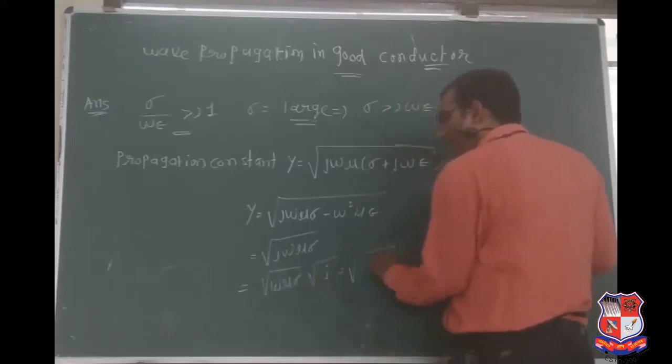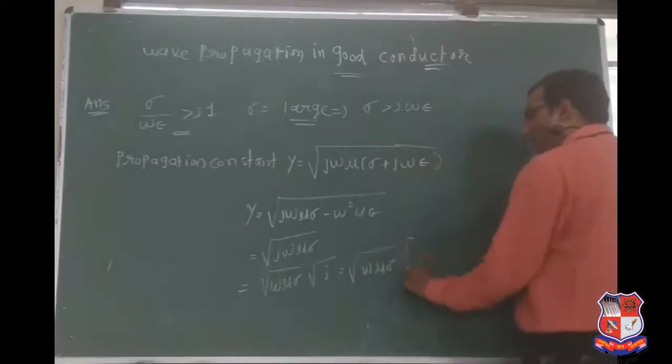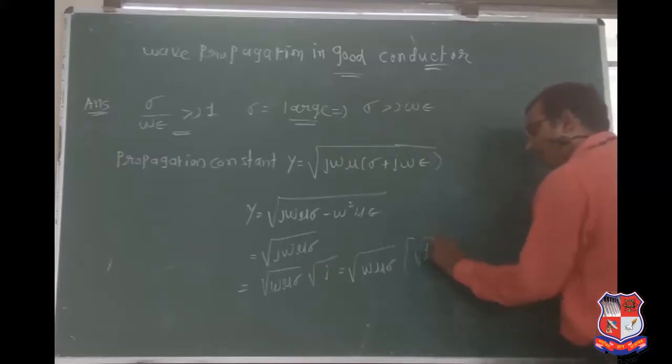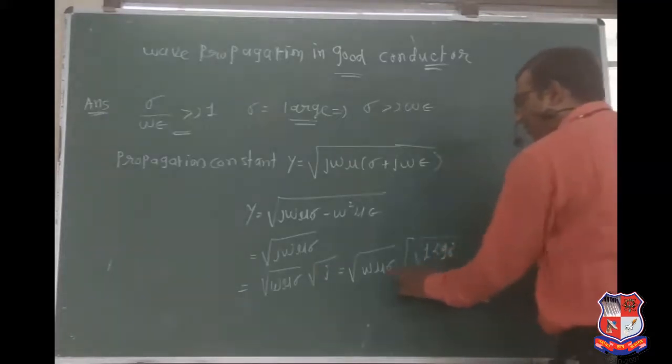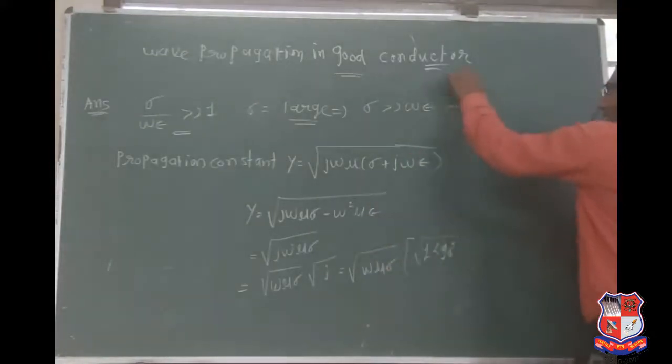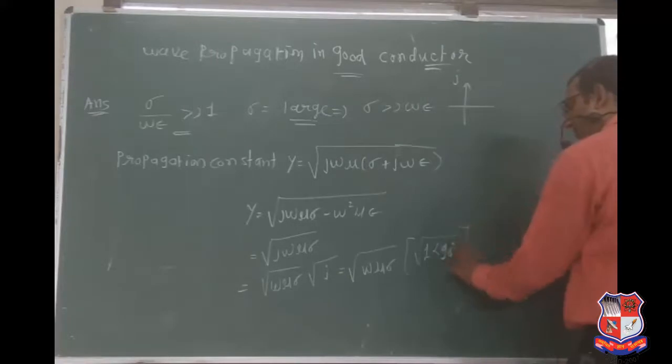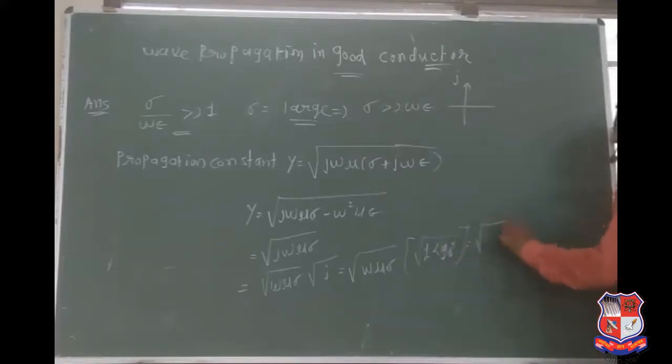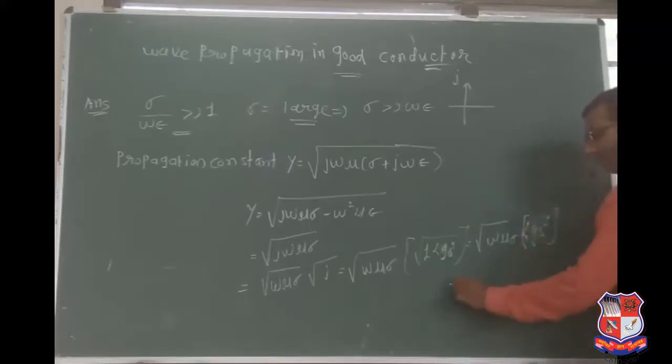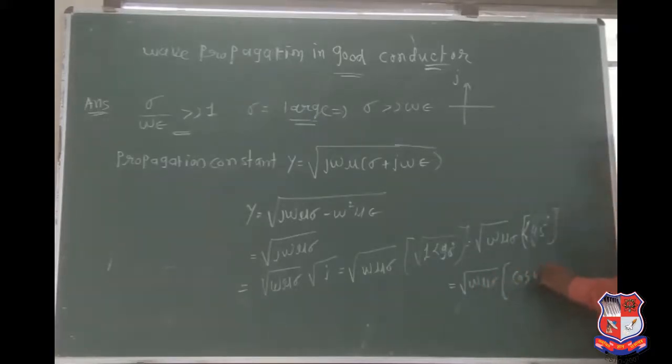So here we can write the square root of omega mu sigma times (1 at the angle of 90 degrees). Why? Because j is an imaginary part, so it can be considered as an angle of 90 degrees. So omega mu sigma at the angle of 90 degrees, and the square root gives 45 degrees. So omega mu sigma (cos 45 plus j sin 45).